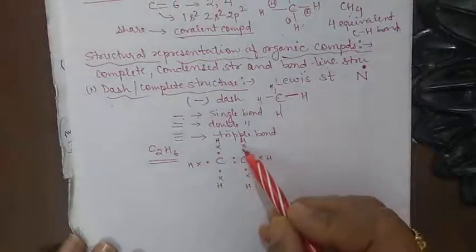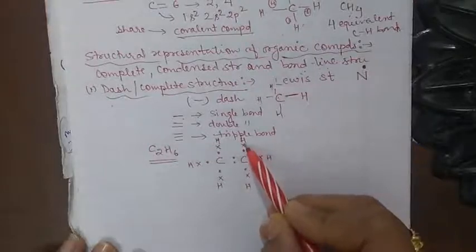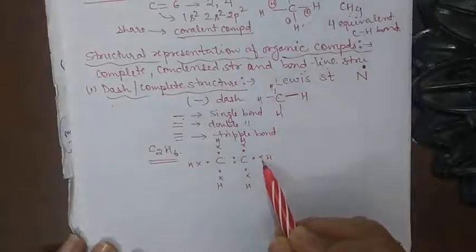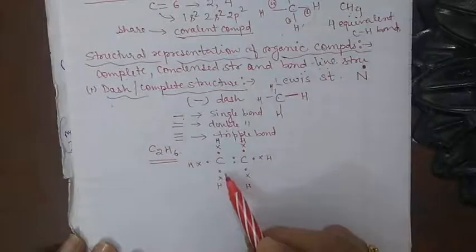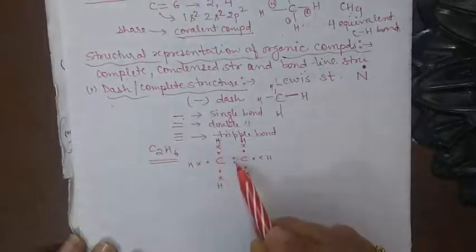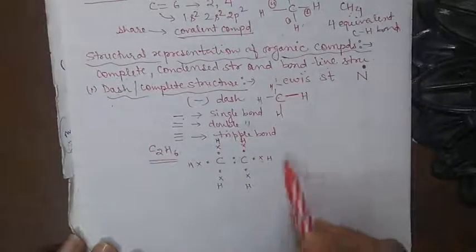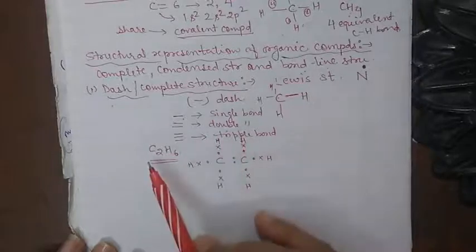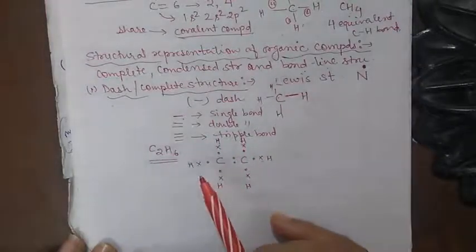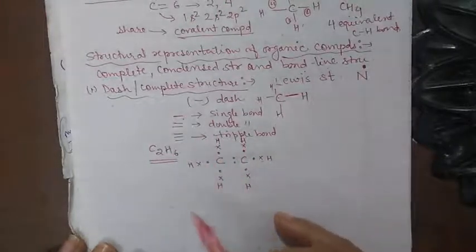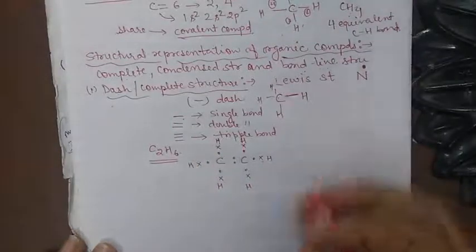Here it is clearly visible that only one bond is here because only one electron pair is present. Here also one electron pair, and this one, this one, this one is also one electron pair. So all the bonds present in C2H6 are single bonds.